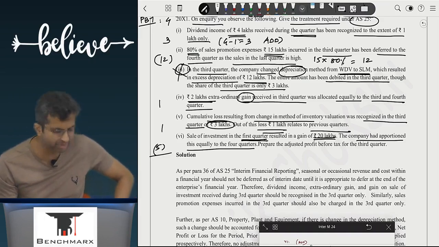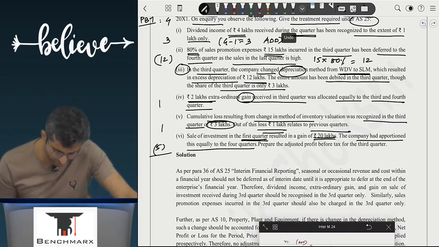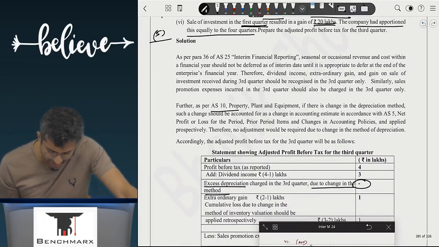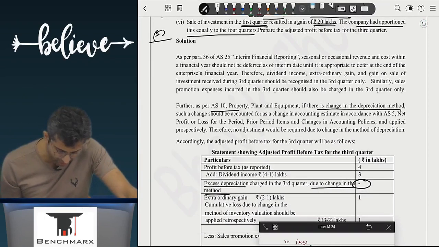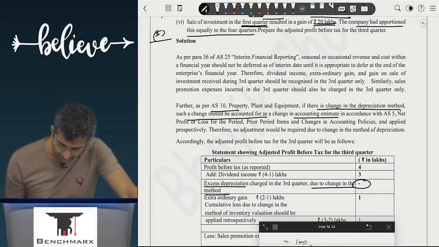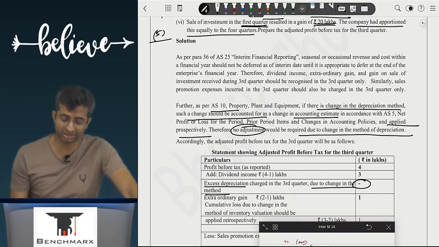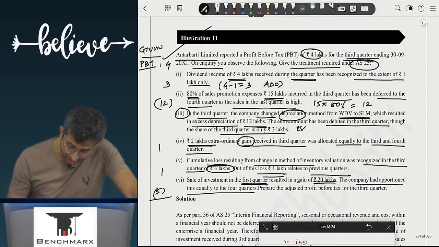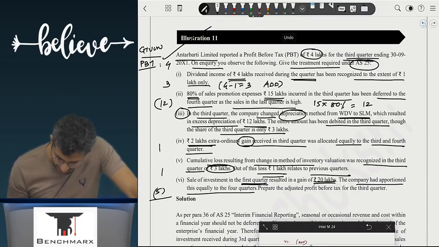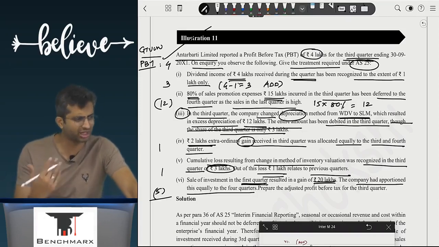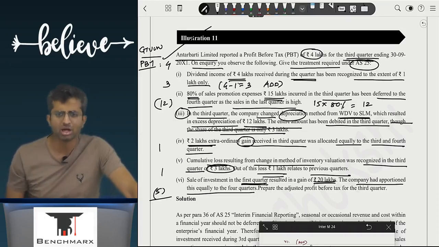We can even skip this part over here. Ideally, as per AS 10, if there's a change in depreciation method, it's a change in accounting estimate, as per AS 5, and hence applied prospectively. Therefore, no adjustment would be required for the change in method of depreciation. This is treated as a change in estimate. So ideally we can just remove this line, that the entire amount has been debited and the share of the third quarter is 3 lakhs, that is irrelevant. The entire amount debited must be pertaining to the current quarter only. It's a change in estimate, has to be prospectively applied.